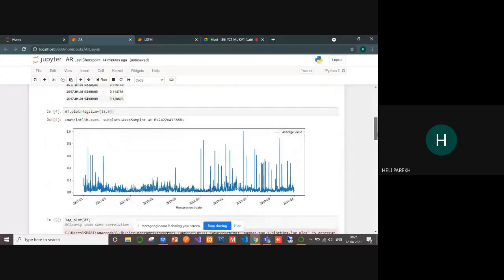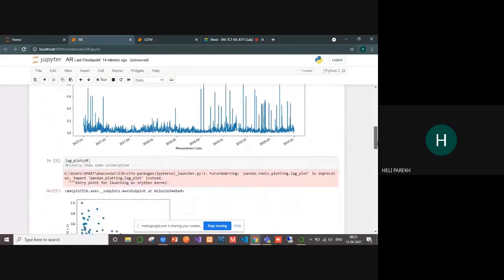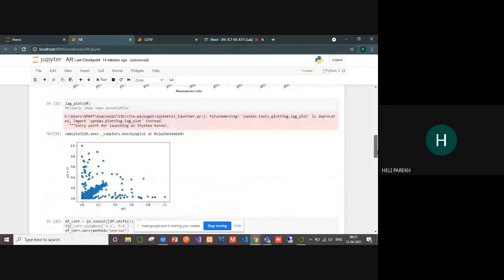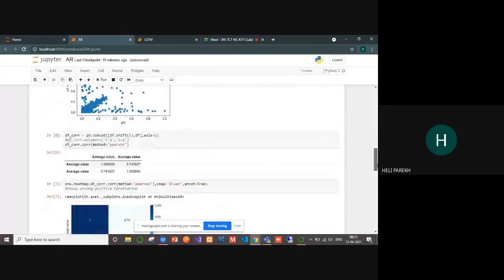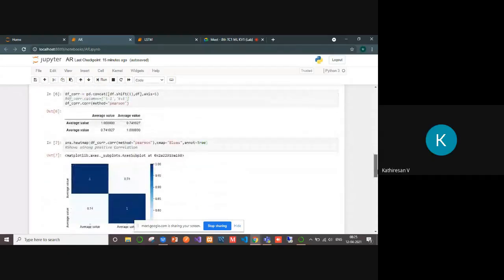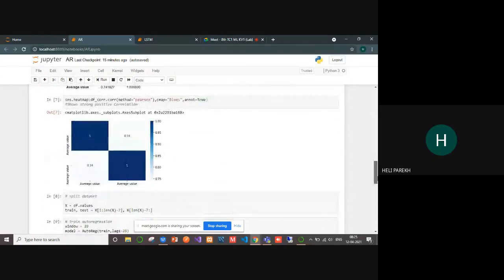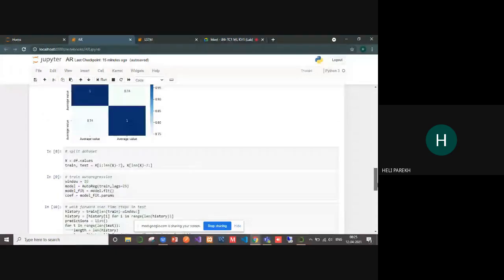This is the plot which I already included in the PPT. This is the lag plot which shows that the next value depends on past values. These are the plots which I included in the PPT. Okay. Next, I'm splitting the data set.